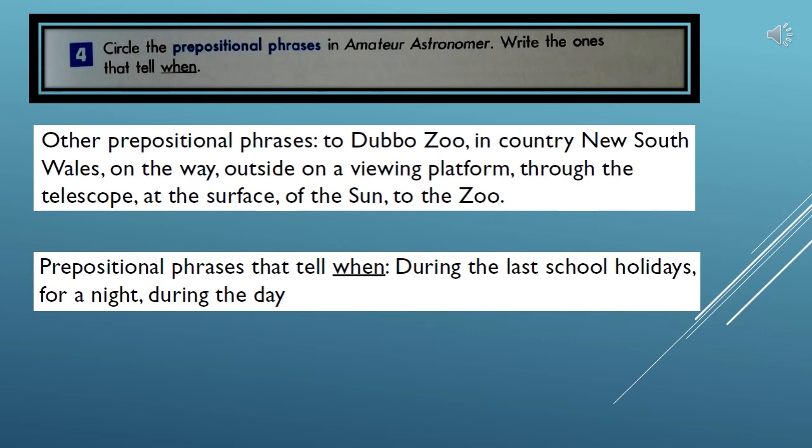Prepositional phrases in the text are to Dubbo Zoo, in country New South Wales, on the way, outside on a viewing platform, through the telescope, at the surface of the sun, to the zoo. Now the prepositional phrases that tell us when are during the last school holidays, for a night, and during the day.